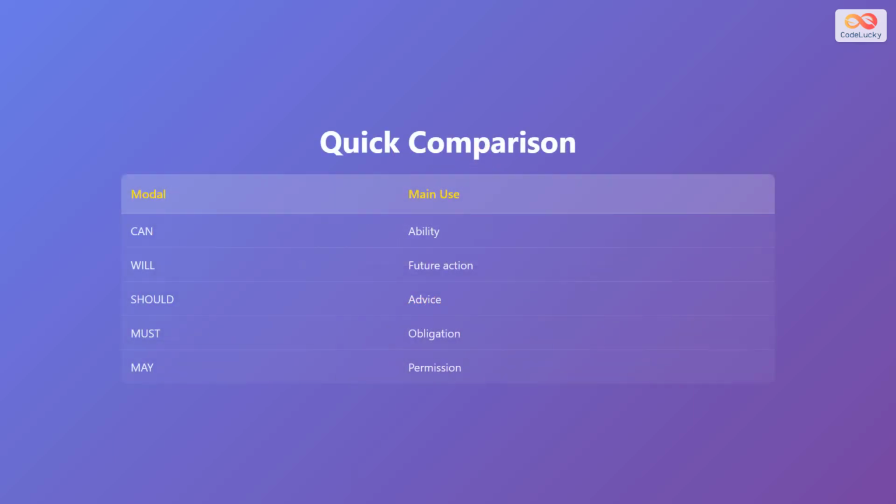Let us review all 5 modal verbs we have learned. Can expresses ability, will expresses future action, should expresses advice, must expresses obligation, and may expresses permission or possibility. Each modal verb serves a different purpose in English. Understanding these differences helps you use modal verbs correctly in different situations.